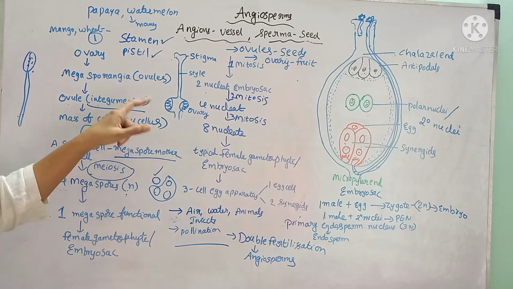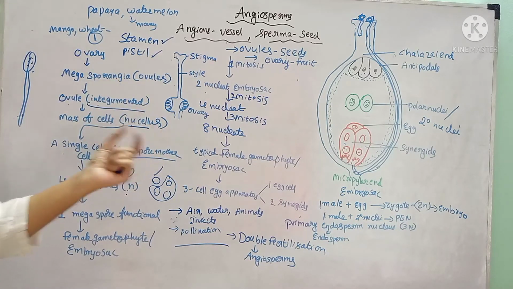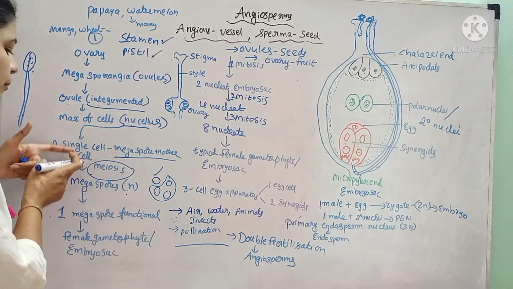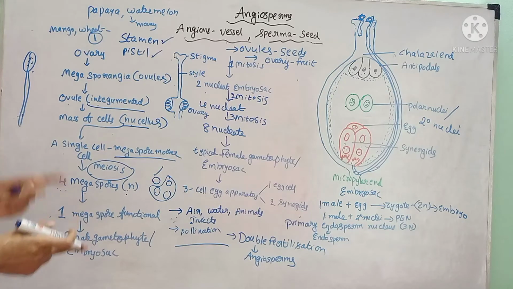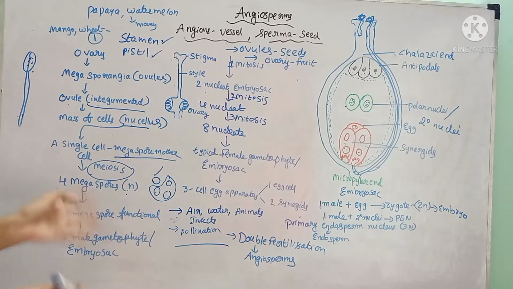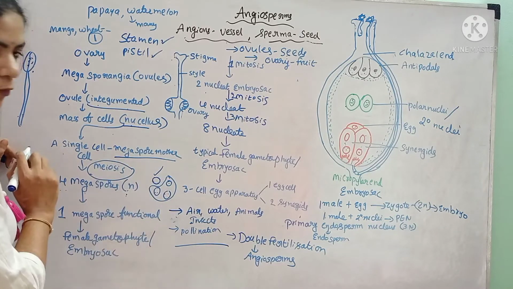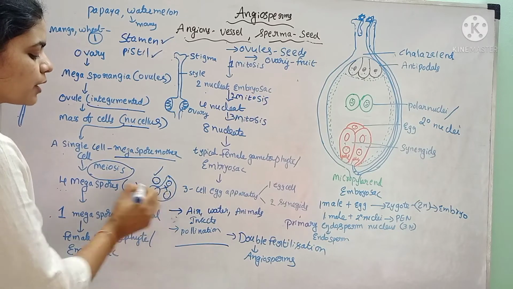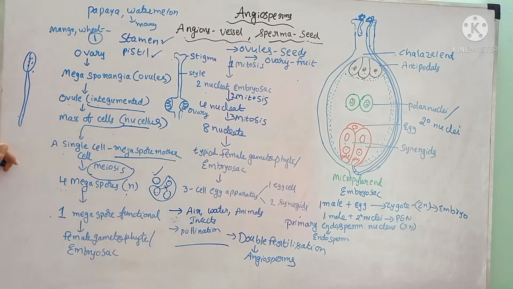and in this nucellus, one of the cells is converted into the megaspore mother cell, and this megaspore mother cell undergoes meiosis and develops 4 haploid megaspores. Assume it as a 4-megaspore structure. Out of the 4, 3 degenerate and only 1 megaspore is functional.